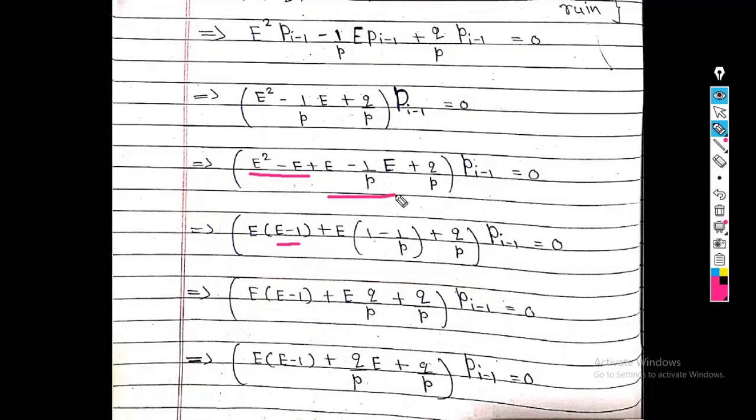From the second term we take E common, so what remains is 1 minus 1 upon P, and the last term as it is. What is 1 minus 1 upon P? It is simply Q upon P, right? So what is my final equation? My final equation is E minus 1 plus Q upon P into the bracket E plus Q upon P, Pi minus 1 is equal to what? It is equal to 0.